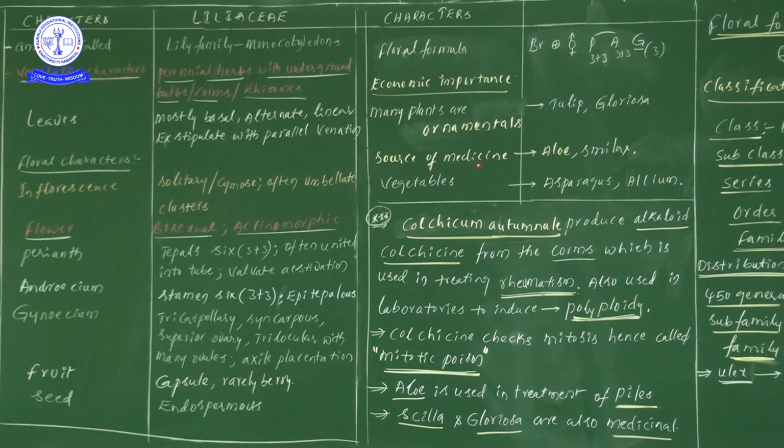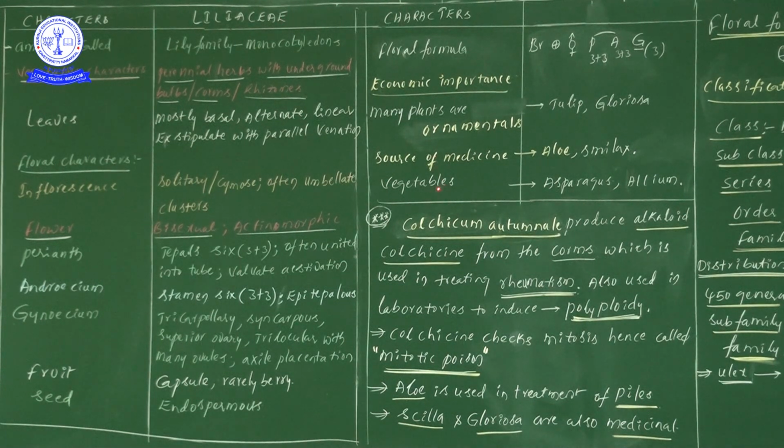Next one, source of medicine. In Liliaceae family members, by using some kinds of plants, we can prepare medicines also. For example, aloe vera. Aloe vera we know very well, no? Next one, Smilax. Likewise, we have seen in bulb and stem modifications. So aloe vera and one more is Smilax. These 2 plants we can take under medicinal plants in the family Liliaceae.